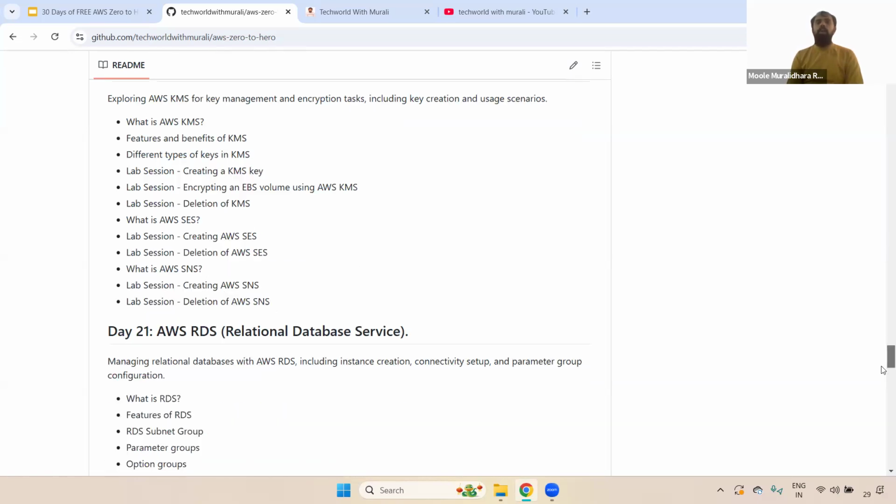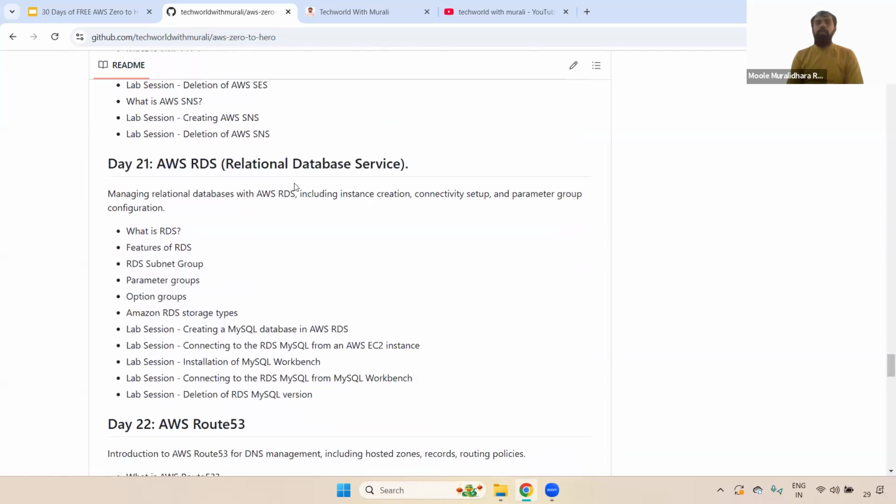And coming to day 21, here we discussed the database, that is RDS, Relational Database Service. And remember, you should be aware of how we create the DB. You don't need to maintain it, meaning you don't need to log into the DB and create the tables and columns. Everything will be taken care of by the DBA team only. But you should be aware of how we create the particular DB in AWS RDS.